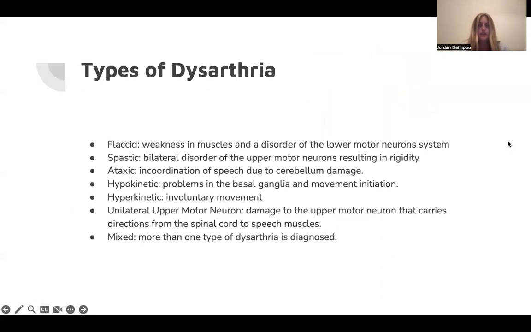Types of dysarthria. There's flaccid dysarthria, which is weakness in muscles and a disorder of the lower motor neuron system. Spastic dysarthria is a bilateral disorder of the upper motor neurons resulting in rigidity. Ataxic dysarthria is incoordination of speech due to cerebellum damage. Hypokinetic dysarthria is problems in the basal ganglia and movement initiation. Hyperkinetic dysarthria is involuntary movement. Unilateral upper motor neuron is damage to the upper motor neurons that carry directions from the spinal cord to the speech muscles, so they can't speak. And mixed dysarthria is more than one type of dysarthria.